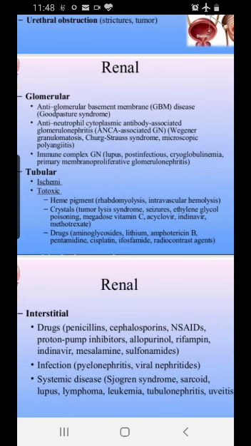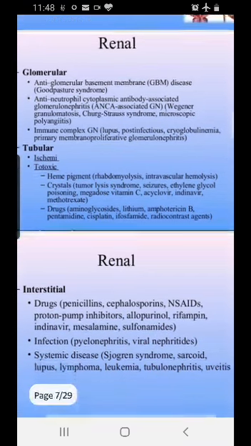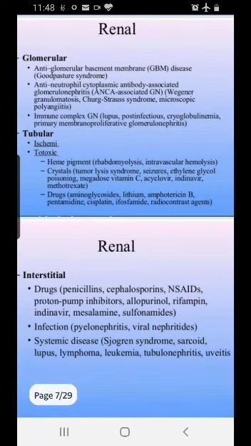So like this, if you list out the causes of nephritic and nephrotic syndrome, you will see so many diseases which go and act against the glomeruli. Then we have the tubular. Tubular, I've told you already, it is ischemic or toxic. Ischemic is when there is no blood supply, tubular damage will happen. There will be hyalinization of the tubular wall lining cells, and as a result, tubular damage will be there.